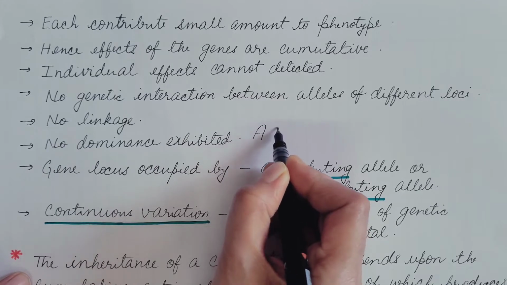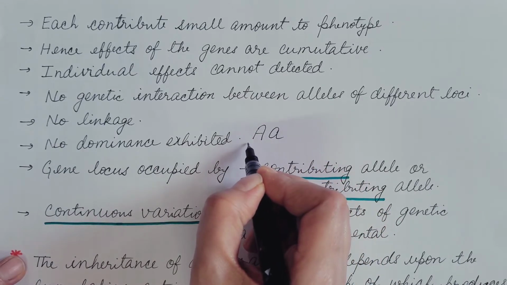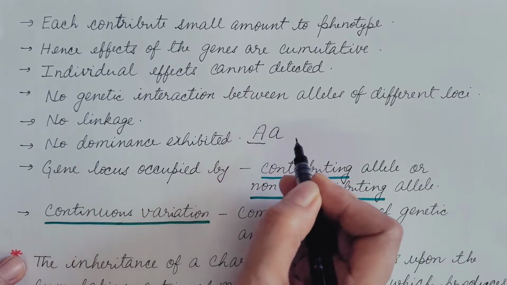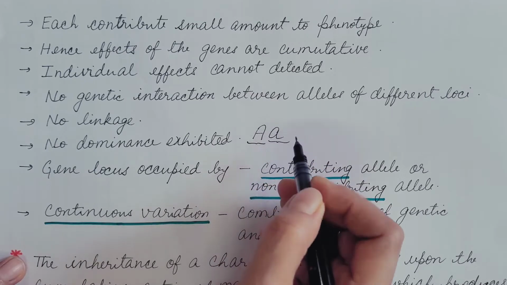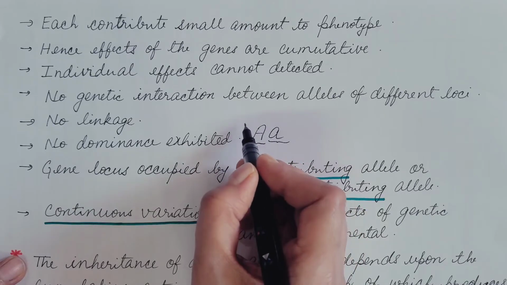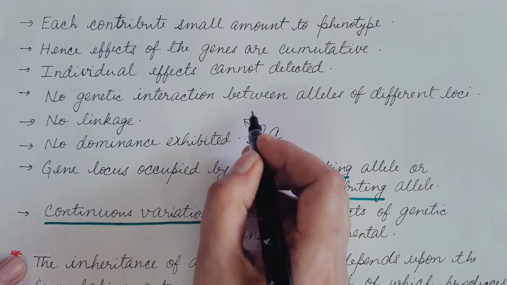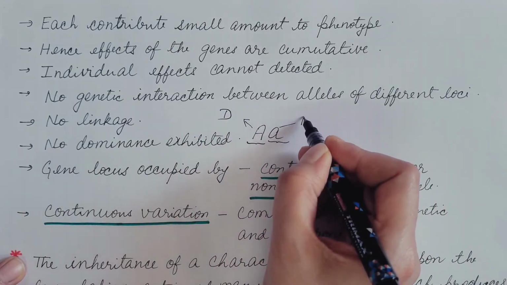Suppose there is a pair of alleles, capital A and small a. One is responsible for the phenotype and the other is not. It is not that capital A is dominant and small a is recessive.